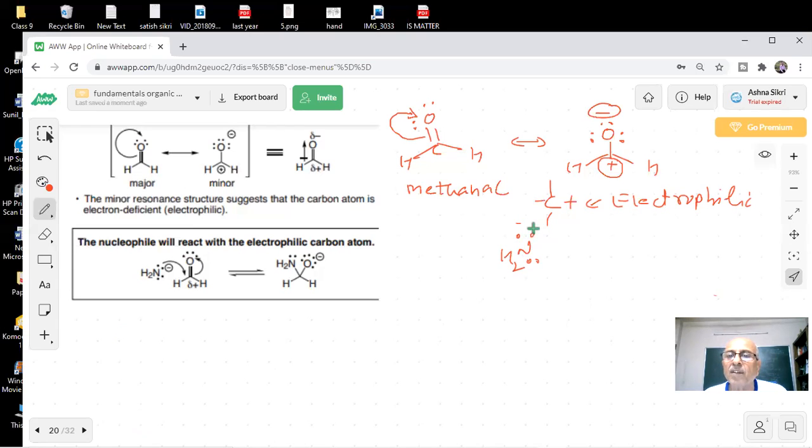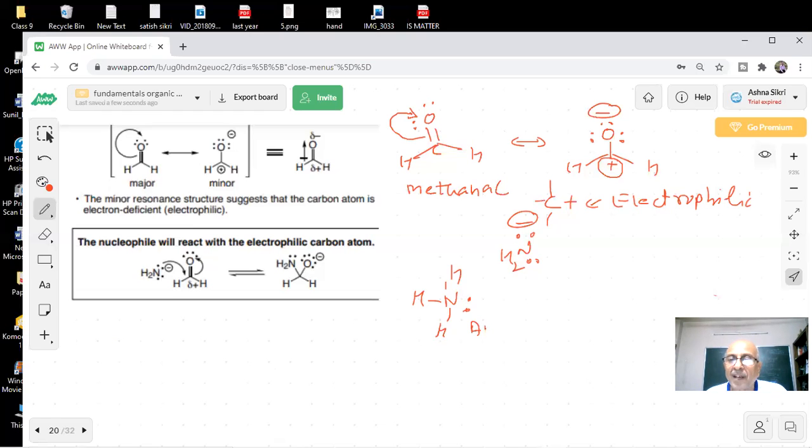What is the name of this ion? Sir, NH2, amide.